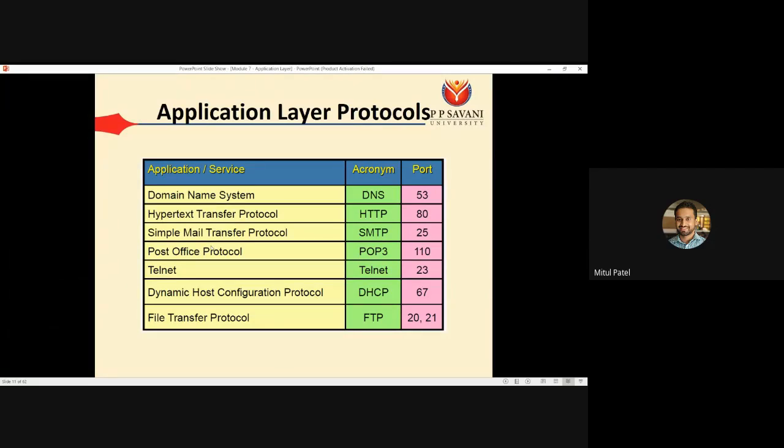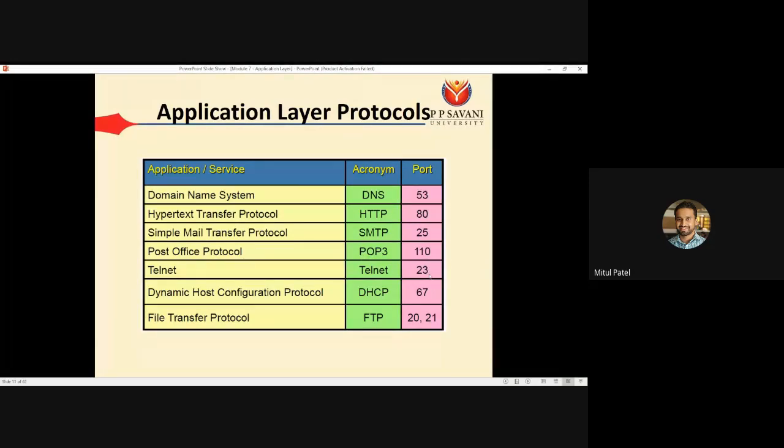It is going to be asked in the exam, or it may be possible that if you are preparing for some competitive exam like the NET, GATE, or some government exams, then in that written exam, this type of questions can be asked, like the acronym for DNS or the full name for DNS, HTTP, SMTP, like that. POP is Post Office Protocol. It is going to use port number 110.